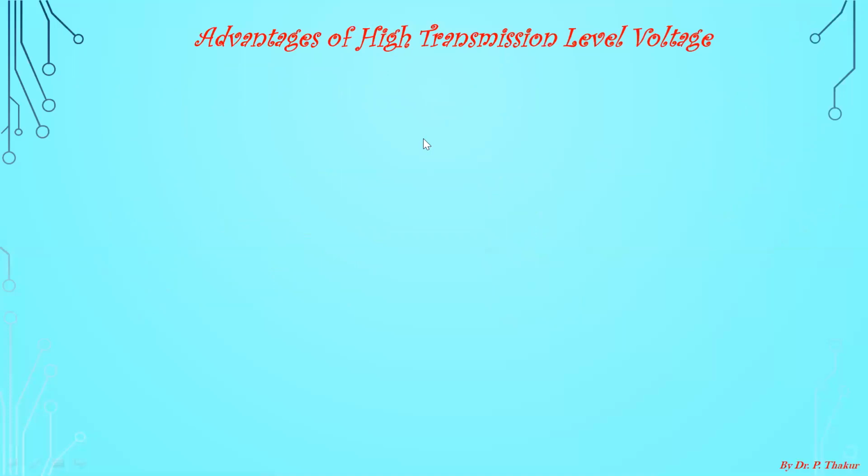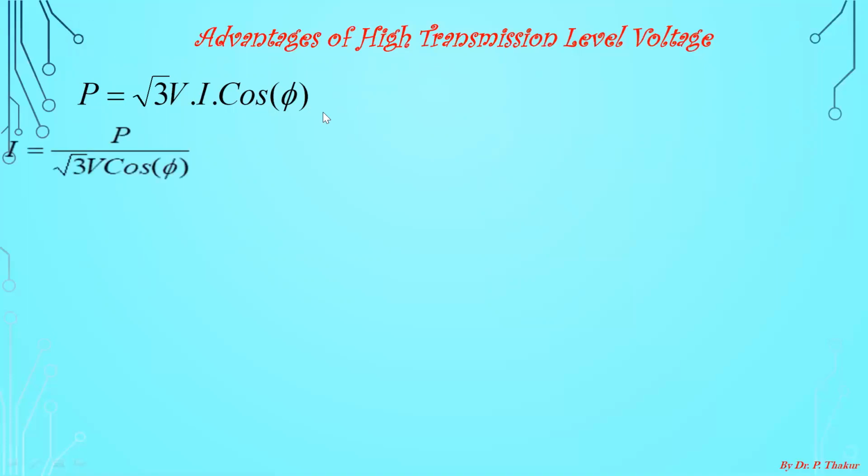As you know from the previous study, there is a definite relation between the power to be transmitted, voltage, line current, and cos phi. You have also studied this relation in your first year. This is the output power which is to be transmitted. V is the line voltage, I is the current flowing through the line, and cos phi is the power factor of the load which is connected to the system.